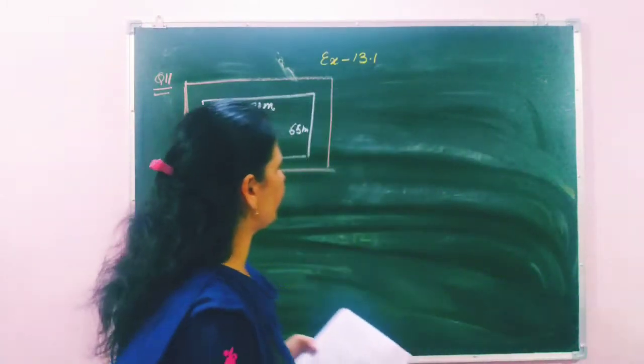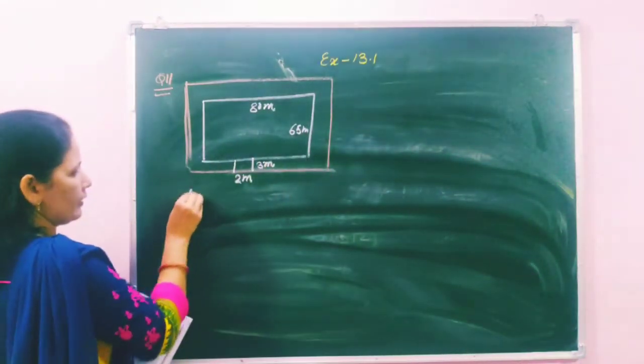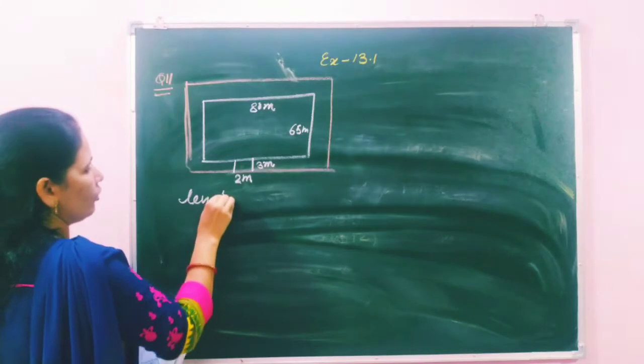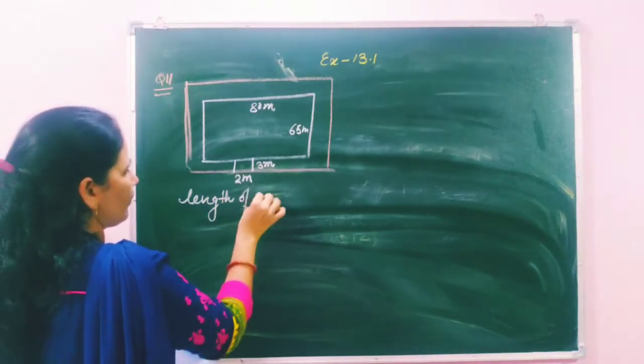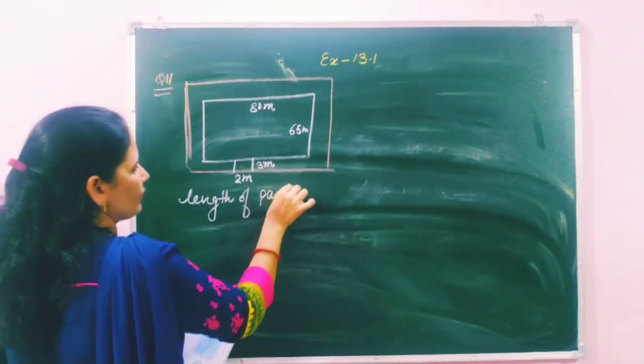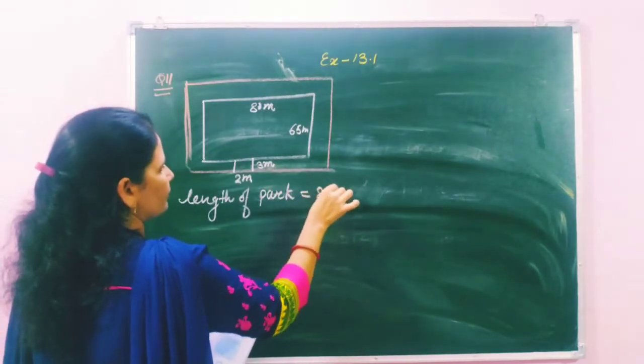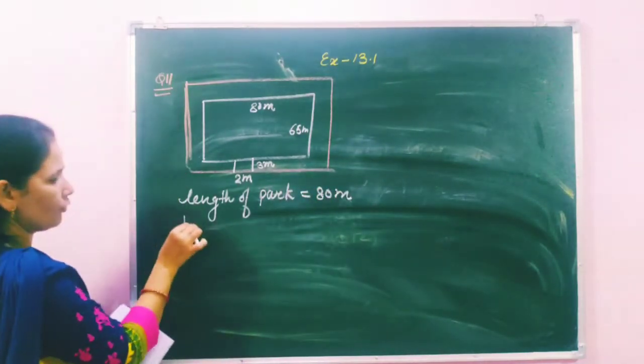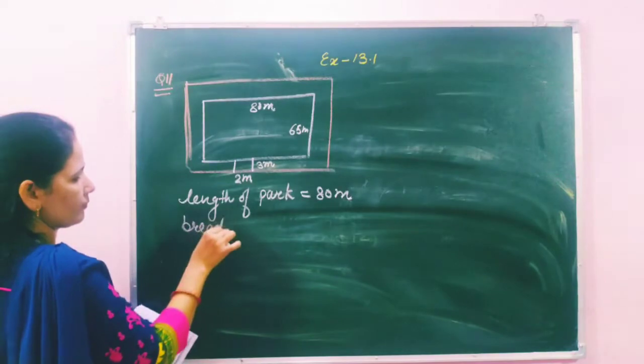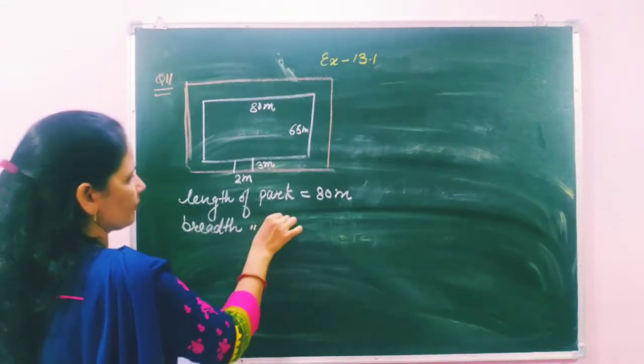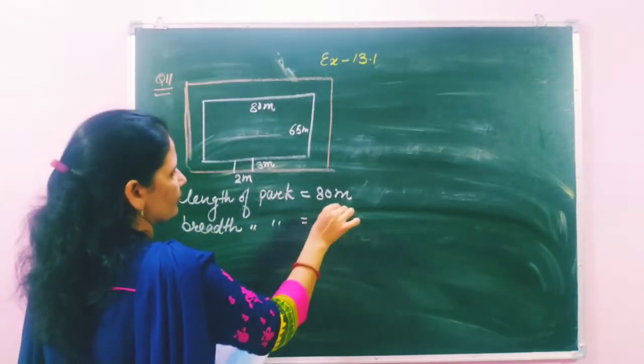So first we will write the length of park, that is 80 meter. Breadth of park, that is 65 meter.